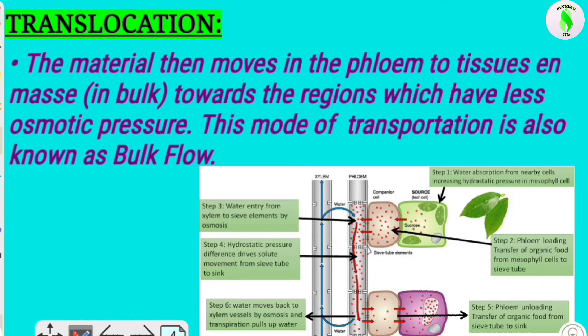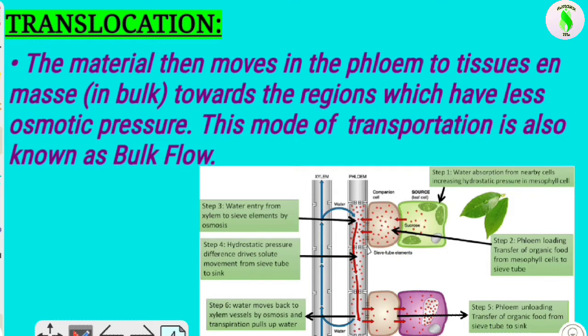So let's understand one important point about translocation. This mode of transportation is also known as bulk flow transportation, or the bulk flow hypothesis. So what exactly is this hypothesis? Why is there a need for bulk flow? The transportation of material takes place with the help of phloem and xylem. By the xylem, water is transported and by the phloem, sucrose is transported. So the transportation of water plus minerals plus sucrose and other substances, everything takes place in the phloem tissue with the help of the xylem.